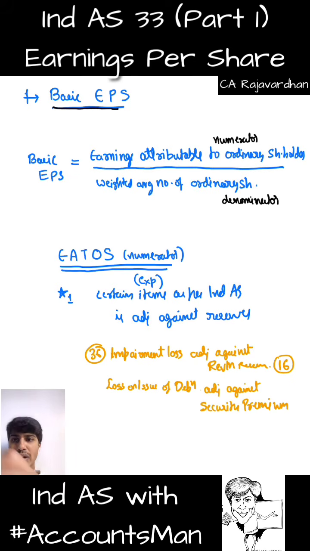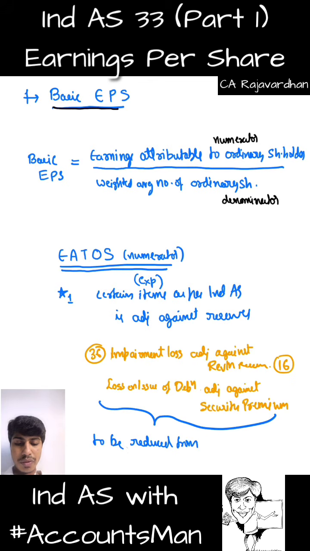So these two items are to be adjusted, or I can use the word reduced, from profit before computing EPS. So these items which have not gone through P&L but were straight away adjusted against reserves should be taken to P&L, reduce the profit, and such reduced profit is used in computation of EPS. I hope you got my point.